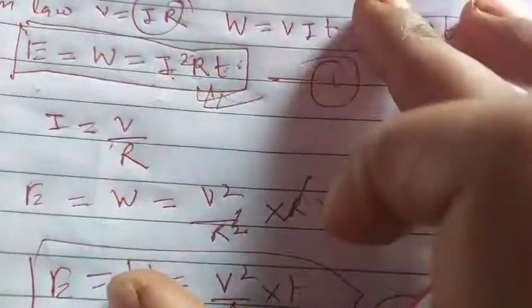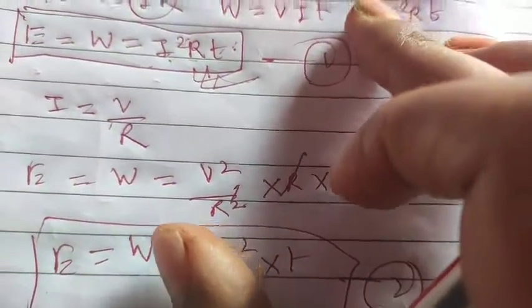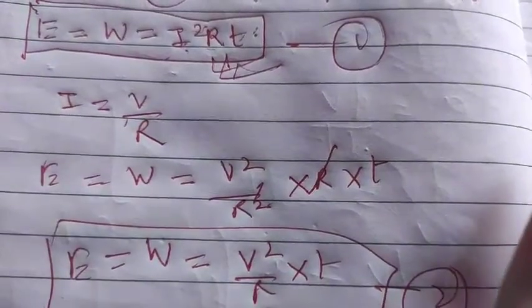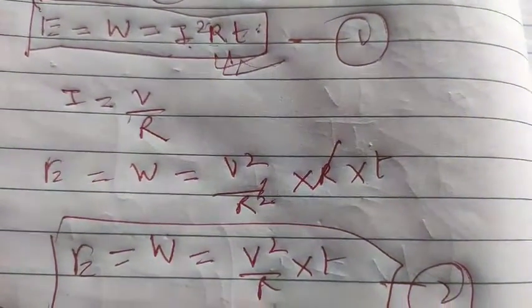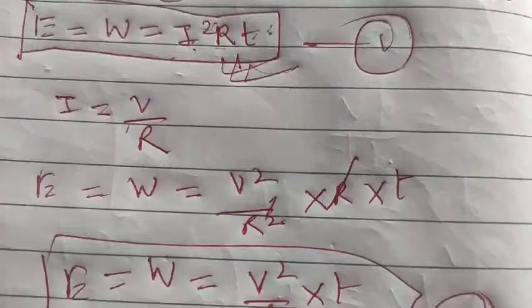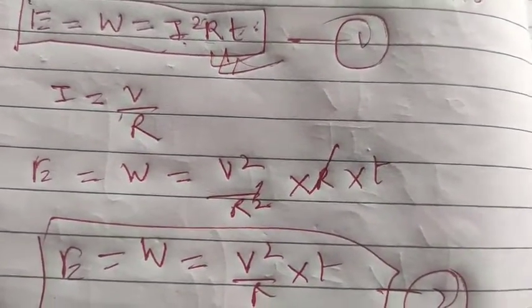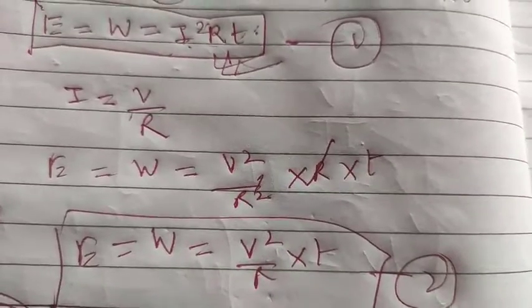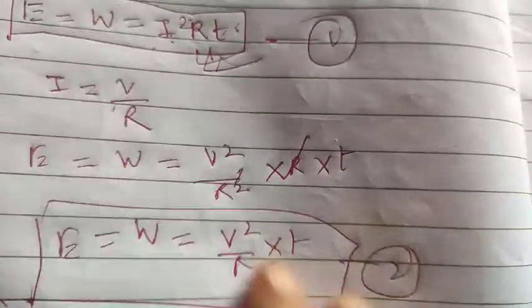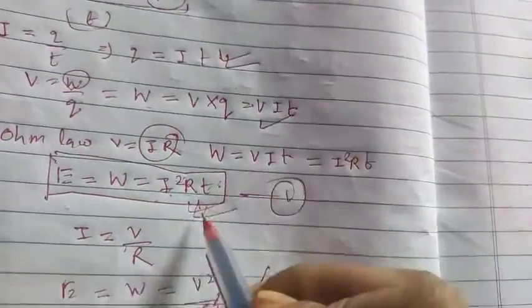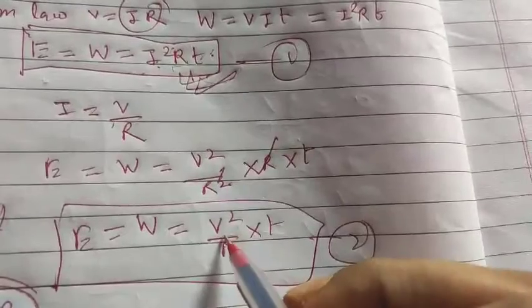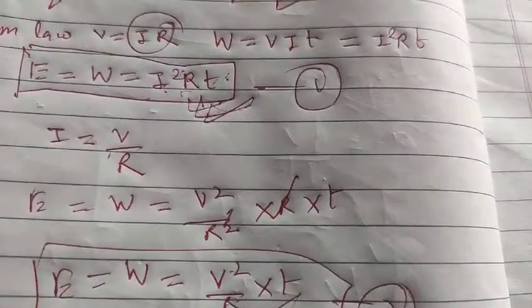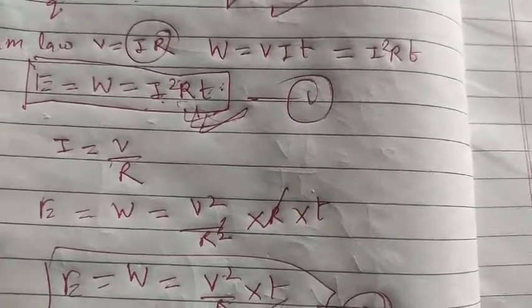Okay, so it's very simple, problems are given in your textbook, student. Please try to solve the problems, because this 2 mark, 1 mark problem will come and you will hesitate to solve it. Once you are not solving the problem, student, it is difficult for you to attempt in the examination. So try this, the formulas you see: this is a simple formula VIT, this is second I square RT, this is the third V square by R into T. So these are very small formulas, student, which you can apply and solve the simple question.